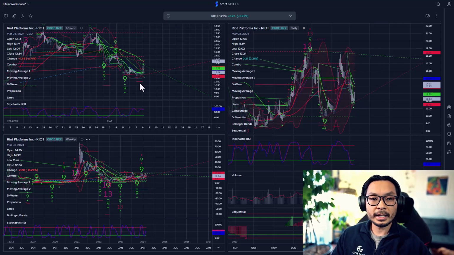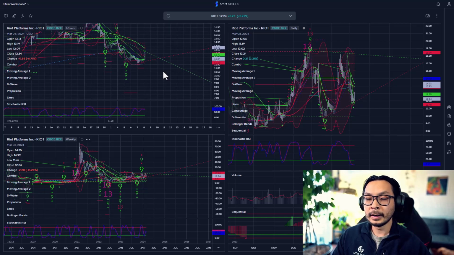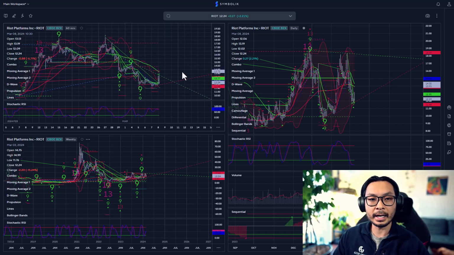Looking at the daily or the hourly chart, I'm probably going to use this $11 as a stop, and if it does crash below $11, I'm going to exit. Maybe not my full position, but I have another level here at 10.50, so maybe I can get rid of one contract at $11 and then another contract if it does hit 10.50. So that's my exit plan.